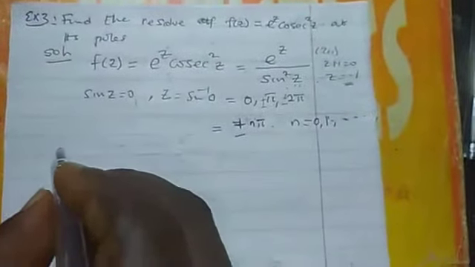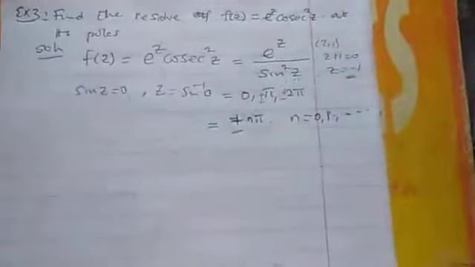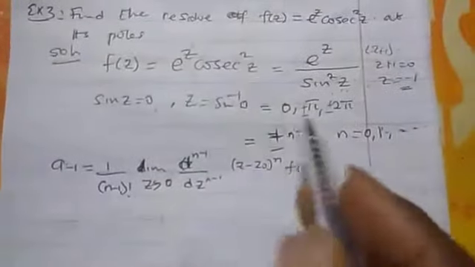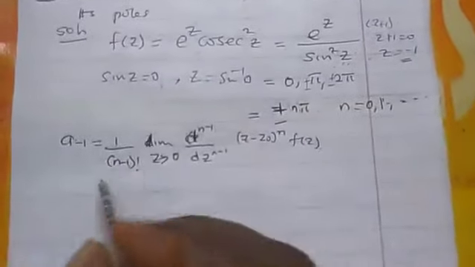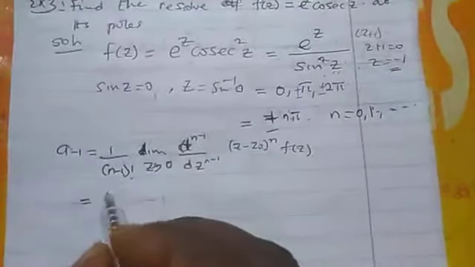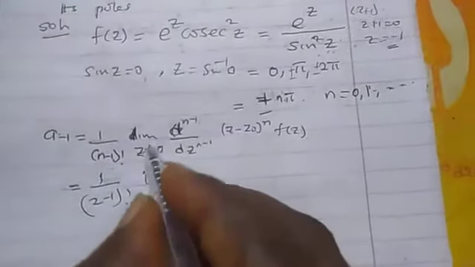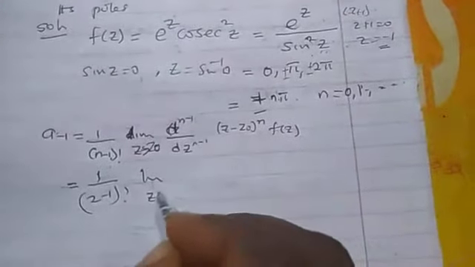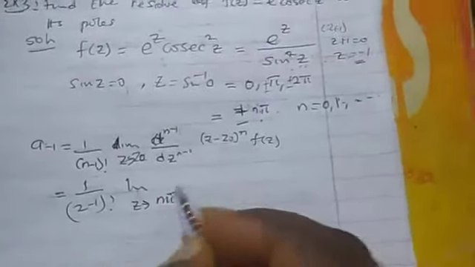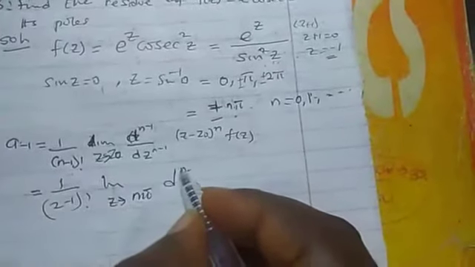So in that case, we are going to write the formula. This is the formula. Now, this is our z naught, n pi. So our n is 2. The power is 2. So we have 1 over 2 minus 1 factorial, the limit as z tends to z naught, and the derivative of order n minus 1.